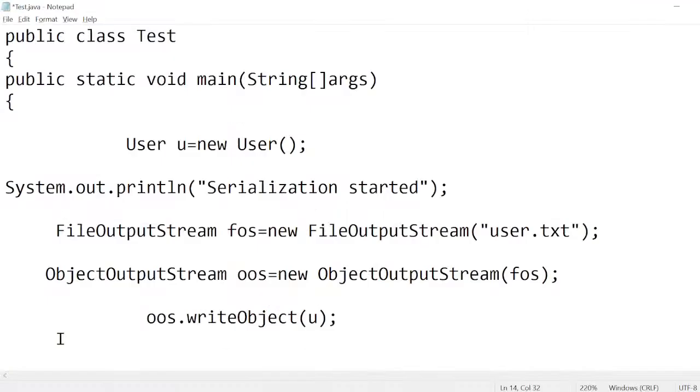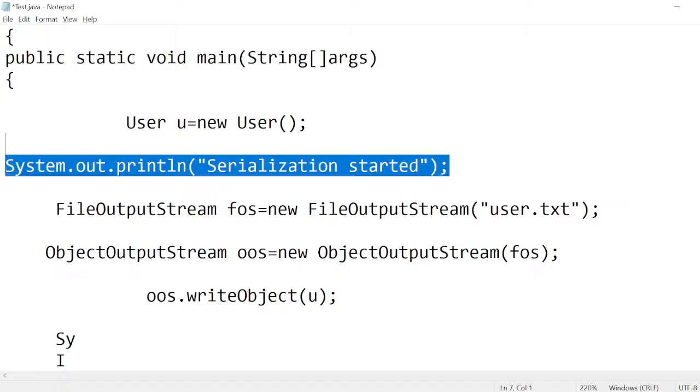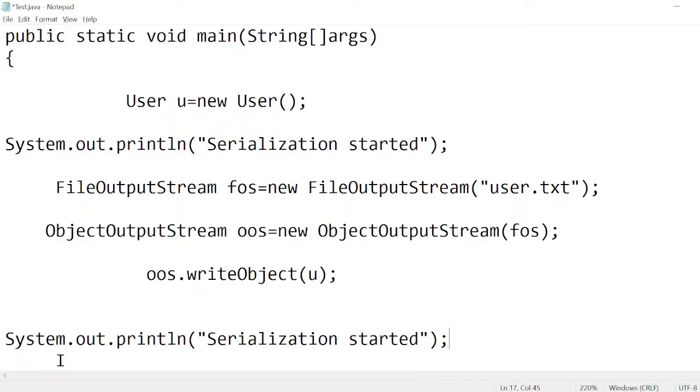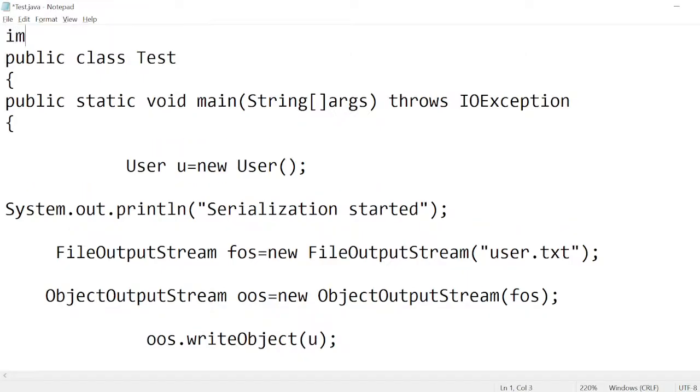Now serialization ended. System.out.println, the same statement I am copying from there, and I'm saying serialization ended. Here we need to throw the exception as well. Make sure this exception we need to throw, and these all are coming from the java.io package, right? So here also you have to import the package, import java.io.